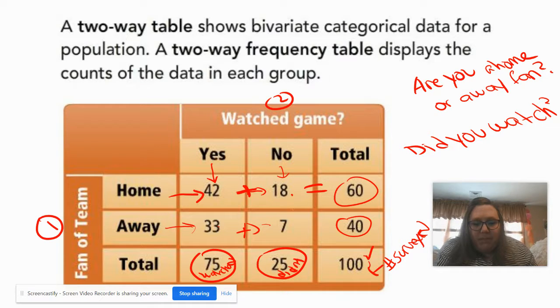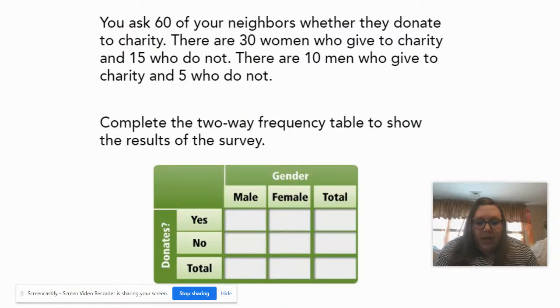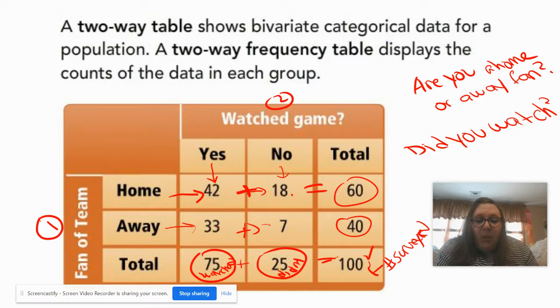Again, 18 home fans did not and 7 away fans did not, which makes 25. 42 home fans watched and 33 away fans watched, which is 75. And lo and behold, 75 and 25 also make 100. So the total row and the total column both need to equal the same number, because they both give you the total number surveyed.